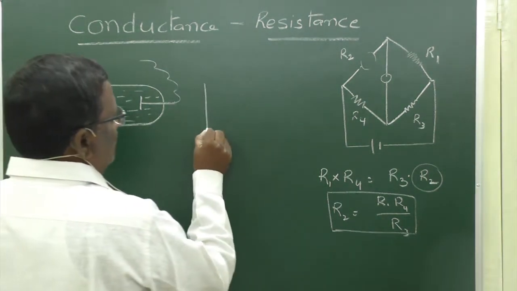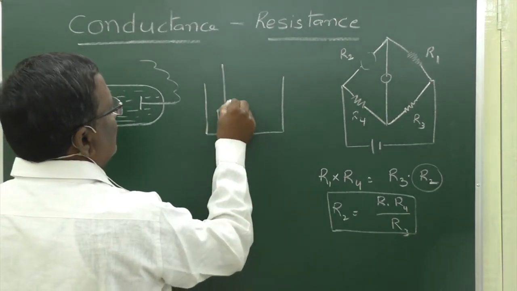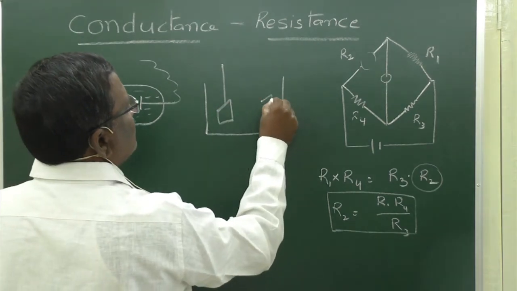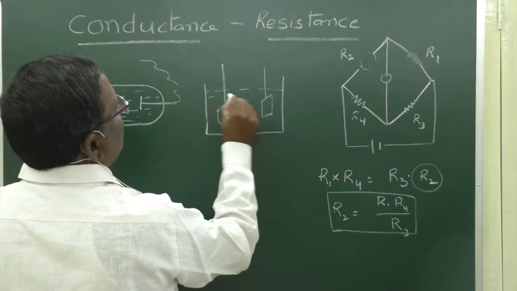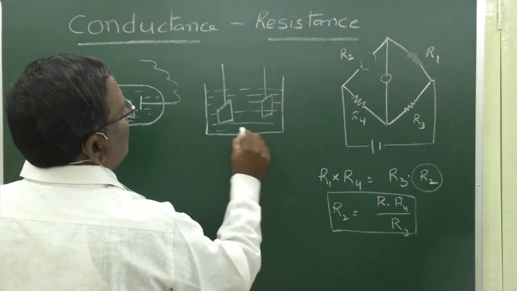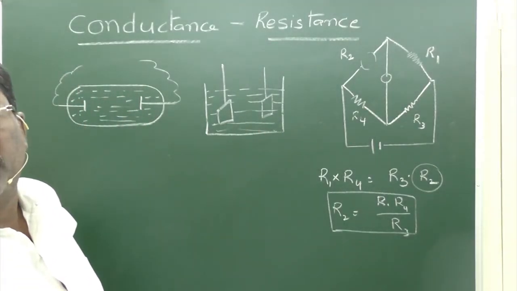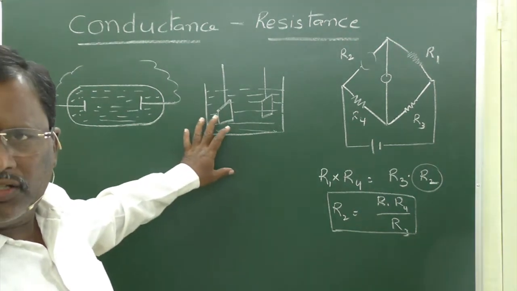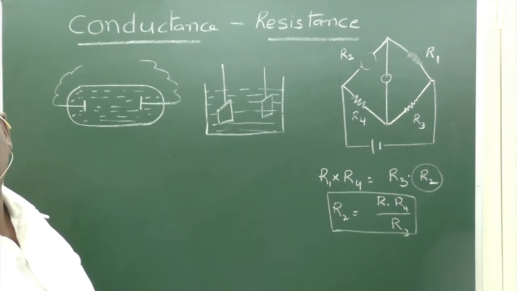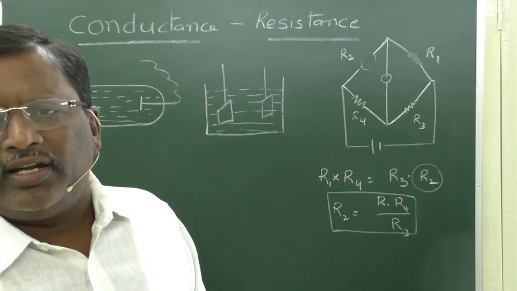Another one, take a beaker, and here also you can take 2 platinum plates of 1 centimeter cross section, and it will be filled with an electrolyte. This type of setup can also be used. But here also, theoretically it is okay, but the values are not realistic, just like in a metallic conductor.